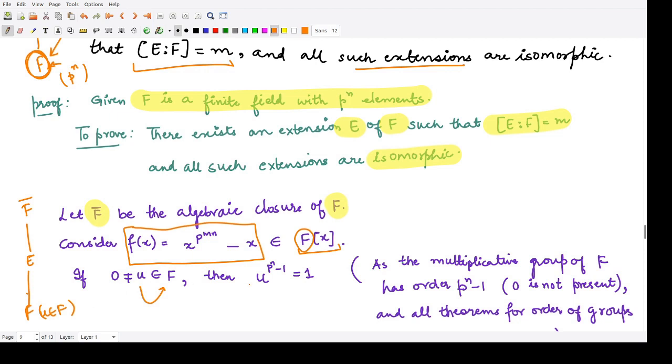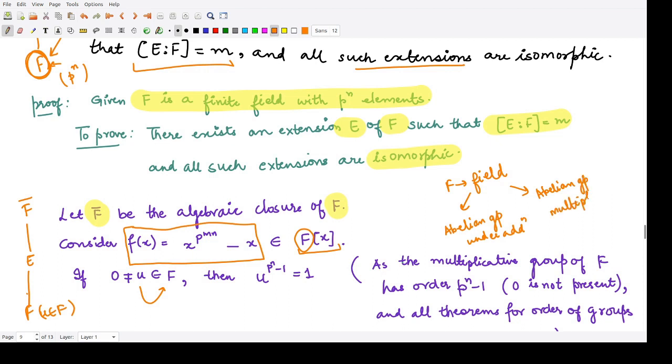Then, because F is a field, what is the definition of field? It means it forms an abelian group under addition, first thing. Second thing, it forms an abelian group under multiplication.